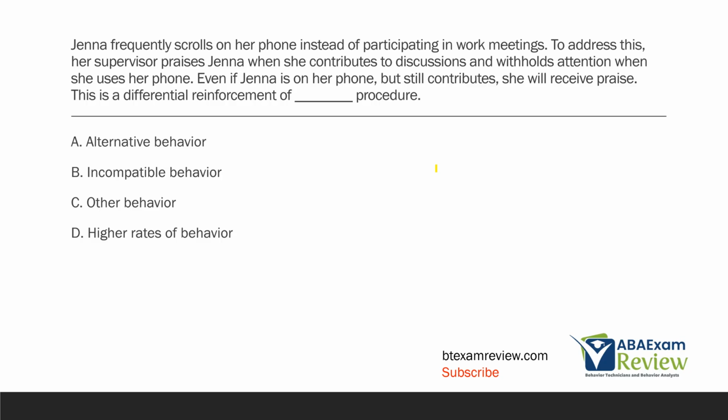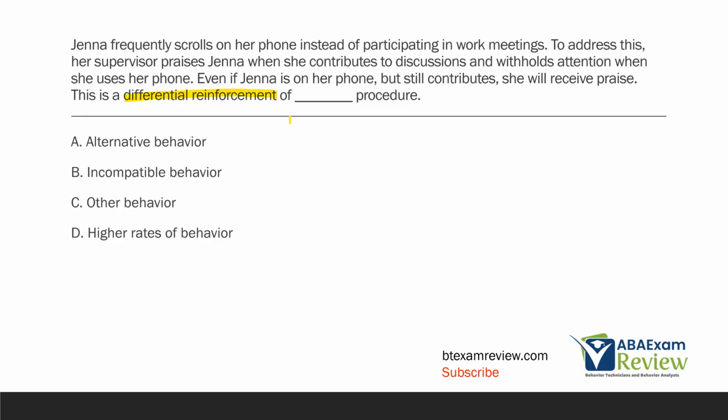Jenna frequently scrolls on her phone instead of participating in work meetings. To address this, her supervisor praises Jenna when she contributes to discussions and withholds attention when she uses her phone. Even if Jenna is on her phone but still contributes, she will receive praise. This is a differential reinforcement of blank procedure. So we have a differential reinforcement procedure question.